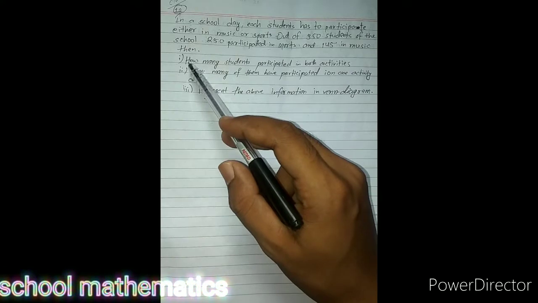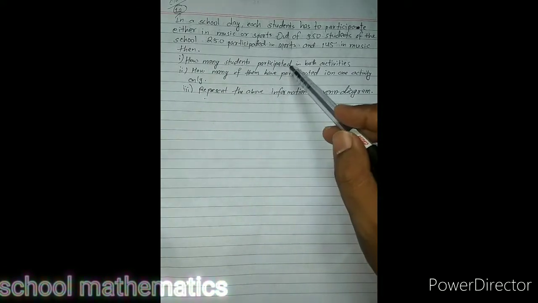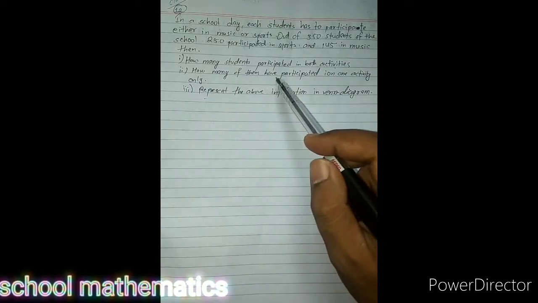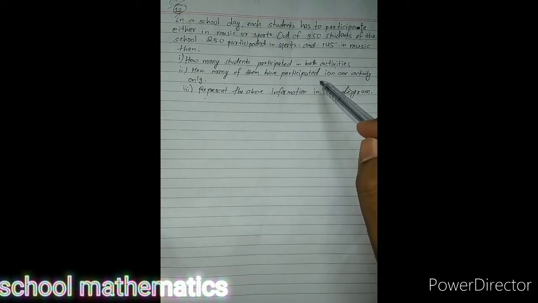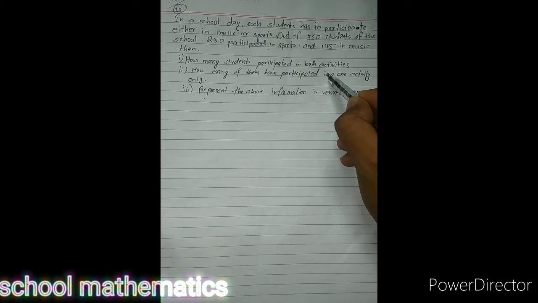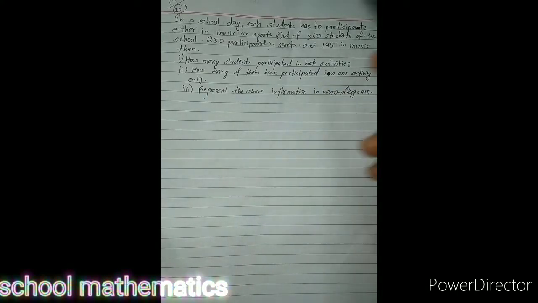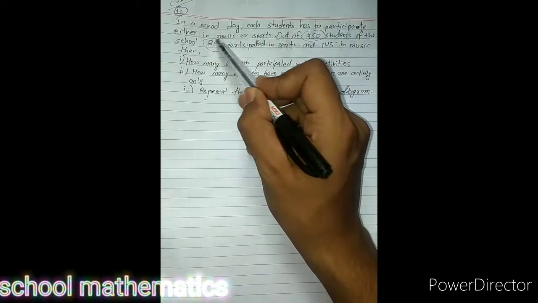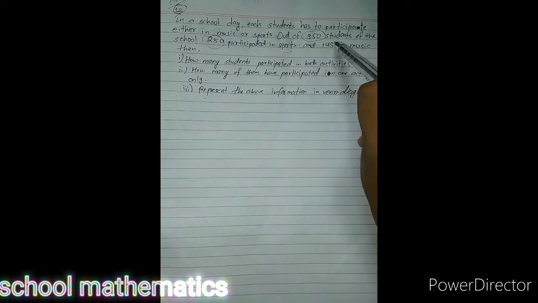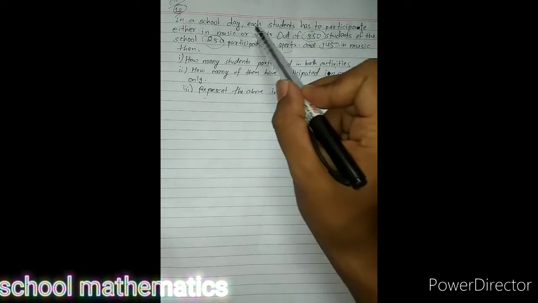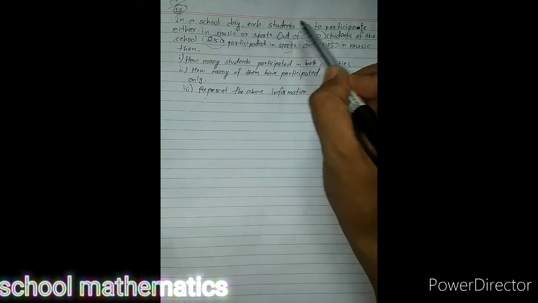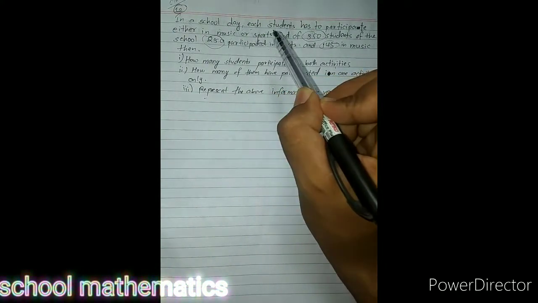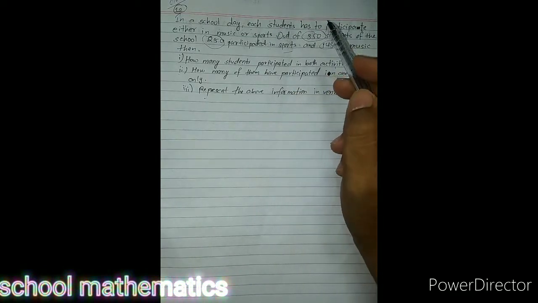Then we have to calculate how many students participated in both activities and how many of them have participated in one activity only. Now here altogether 350 students are here. 250 participated in sports, 145 in music, and according to the question, each student has to participate either in music or sports. It means there is no complement.